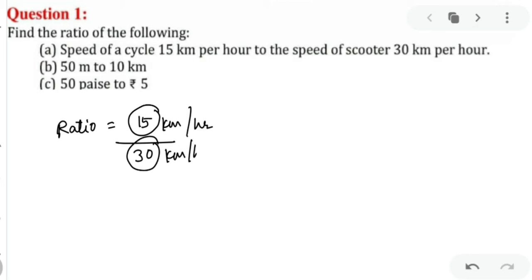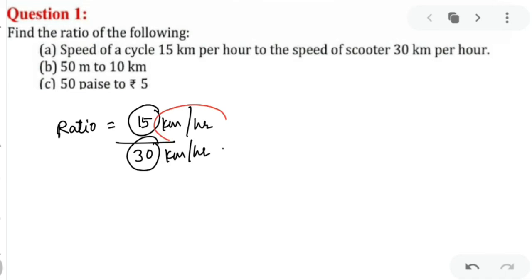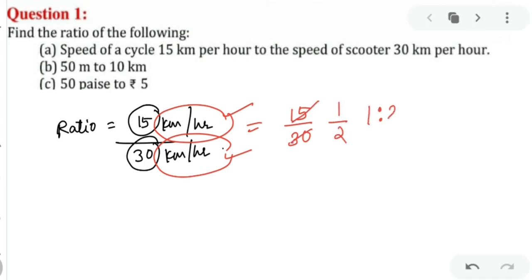Dear kids, whenever you are finding a ratio, make sure that the units of the quantities which are given to you are always the same. If the units are not the same, then you have to convert them into the same units and then proceed further. Got my point? Here the units of both are kilometer per hour. So I can proceed further. 15/30 you have to reduce. So we know it is 1/2 and you have to write it in this form, that is 1:2. Got my point clear?